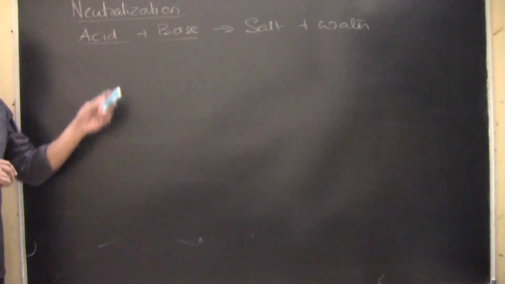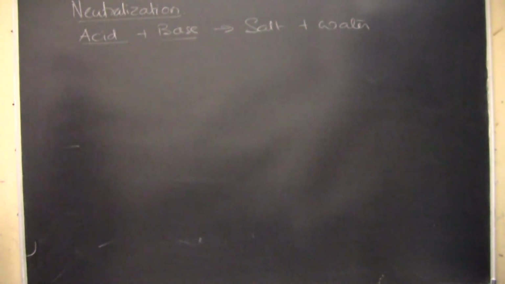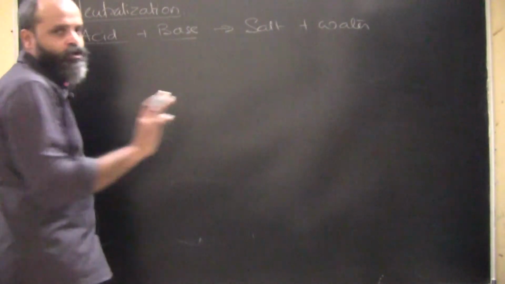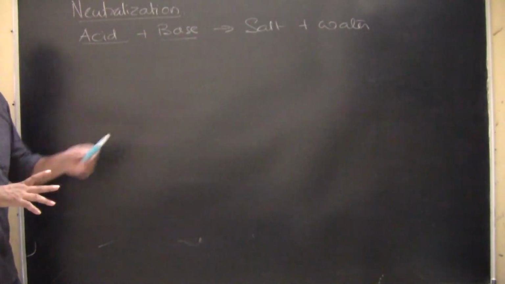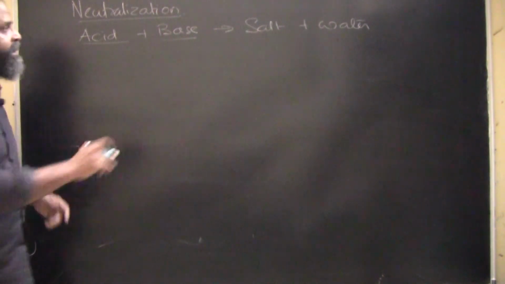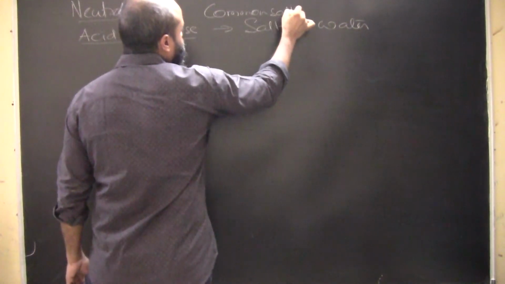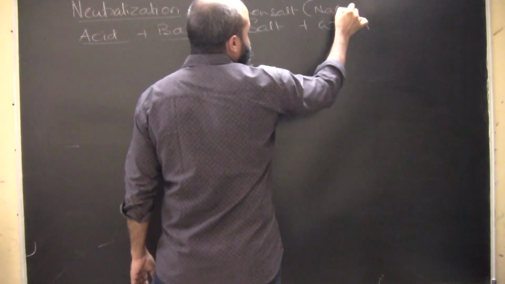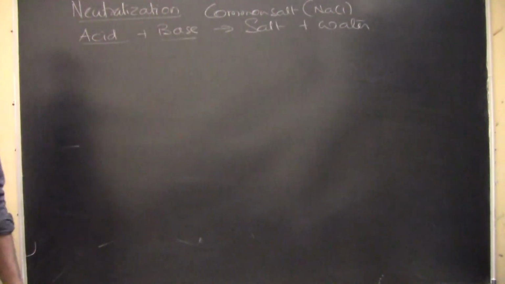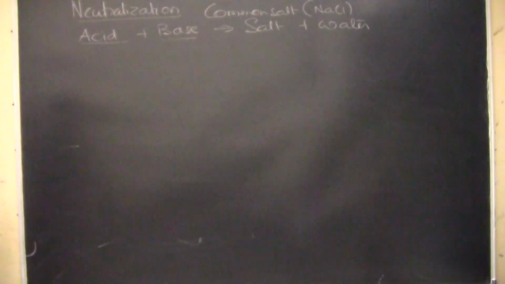We have to have our concepts very clear about what a salt is. We generally think that salt is basically sodium chloride. That's not the case. Yes, sodium chloride is a kind of salt, but every salt is not sodium chloride. Sodium chloride is also known as common salt. However, when we treat acids with bases, we form salts.